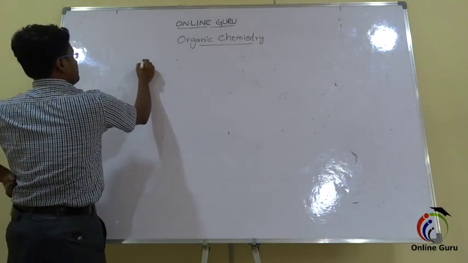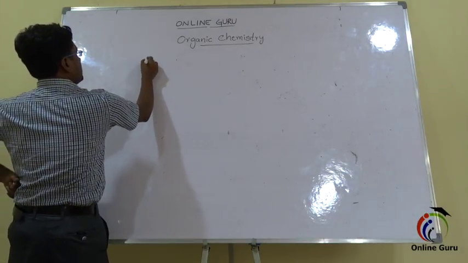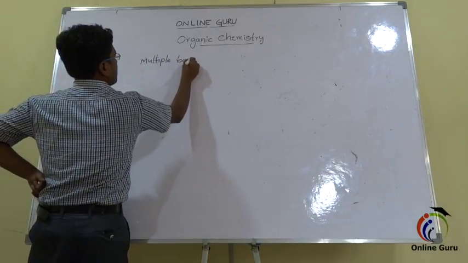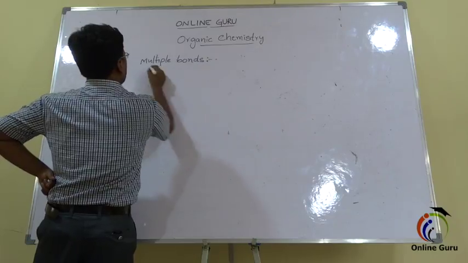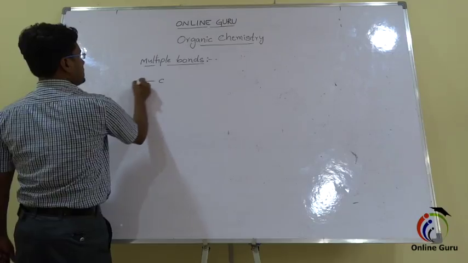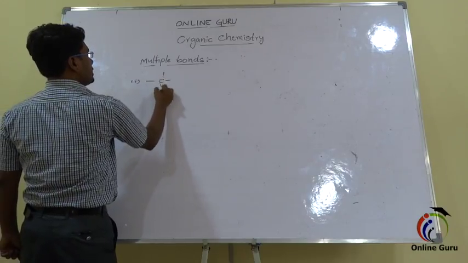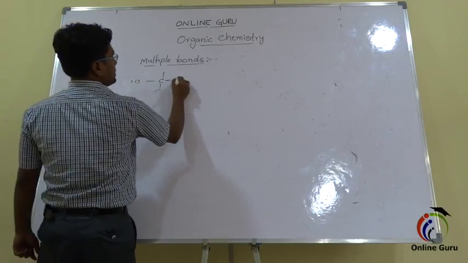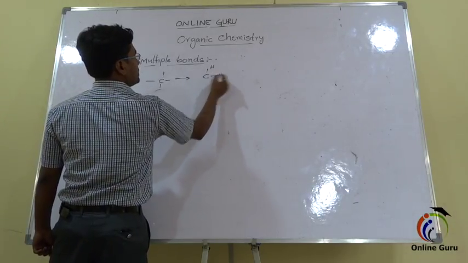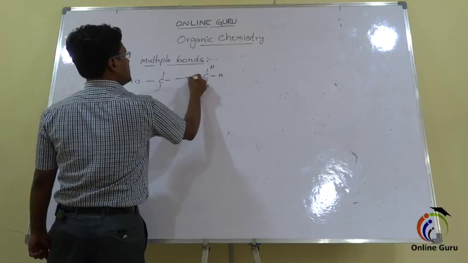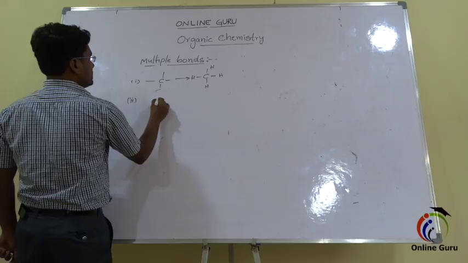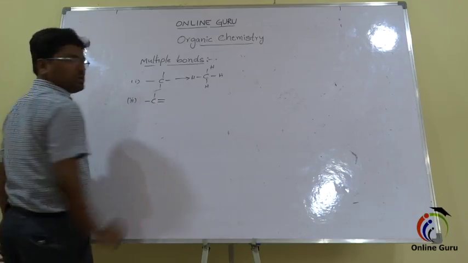Next one is formation of multiple bonds. Here, carbon can form 4 single bonds around it, like this. The example for this is the formation of CH4. Here the carbon in CH4 has 4 single bonds. And carbon can form a double bond, like this.